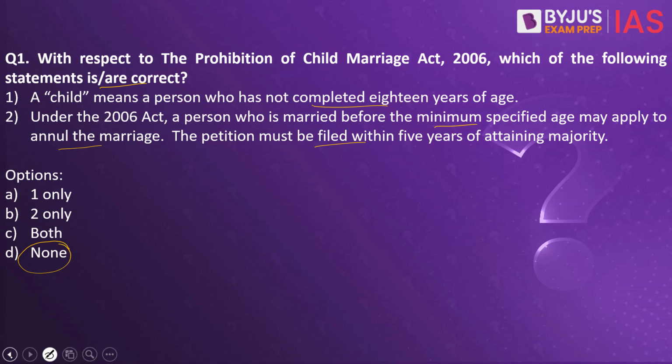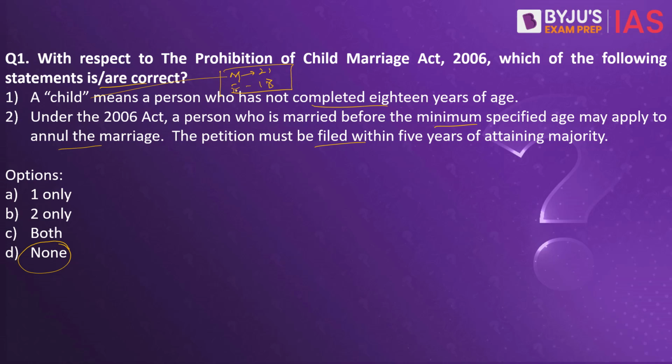Why? According to this Act, the definition of a child varies. How does it vary? With respect to a man, it is 21 years of age. With respect to a girl, that is a female, it is 18 years of age. So this is the definition according to the Prohibition of Child Marriage Act. It is not equal for both men and women. So the first statement is wrong.